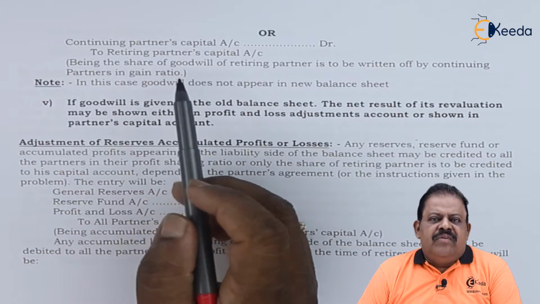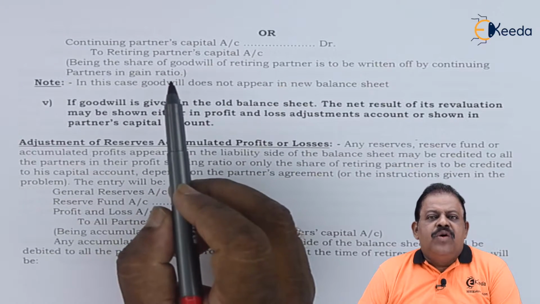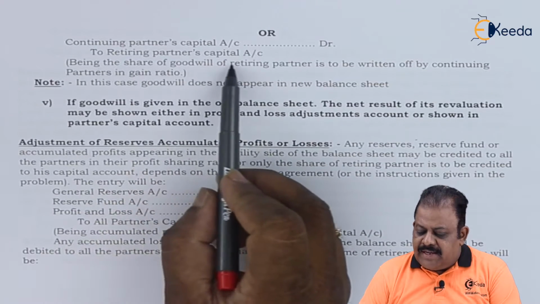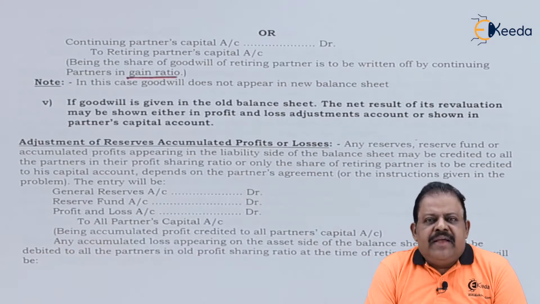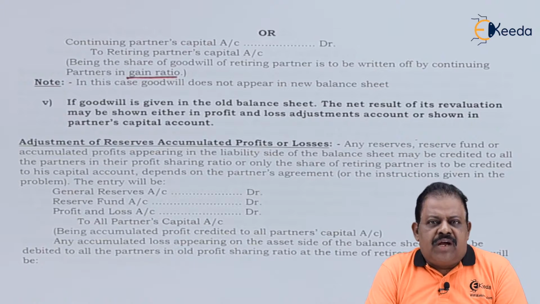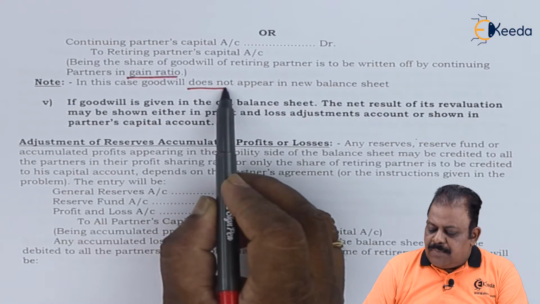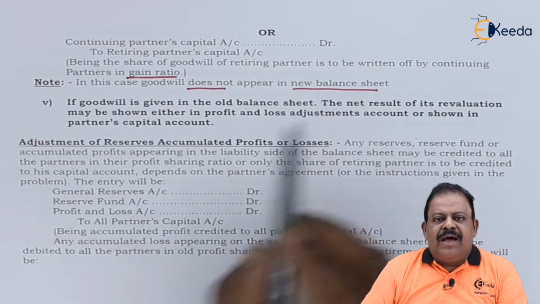Else we can have an entry without opening goodwill account: continuing partners' capital accounts debit to retiring partner's capital account. In this case, goodwill account is not opened, but continuing partners' capital are debited and retiring partner's capital is credited to give him the benefit of goodwill. Goodwill does not appear in the new balance sheet.